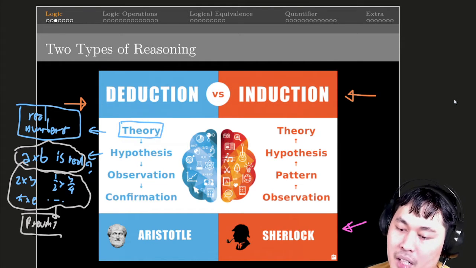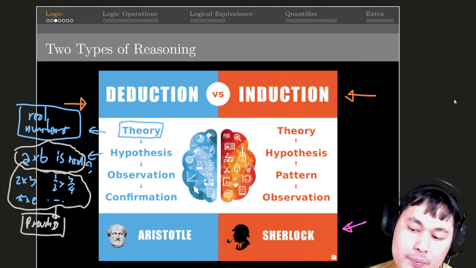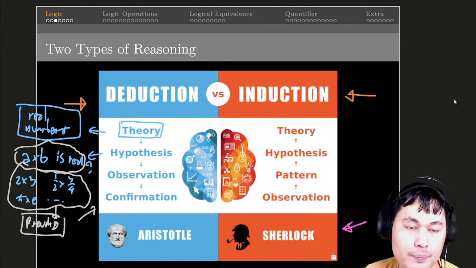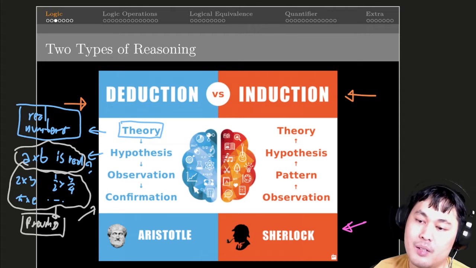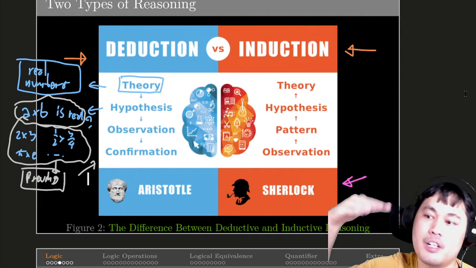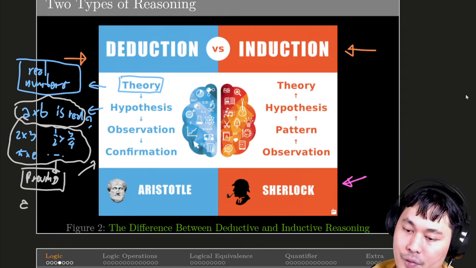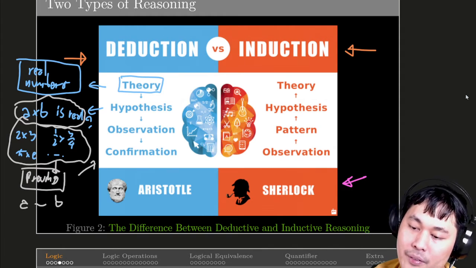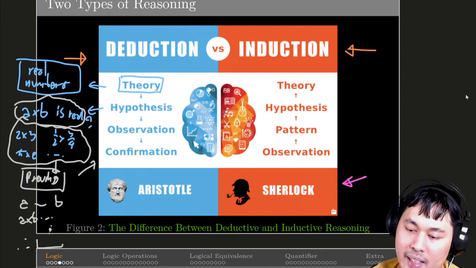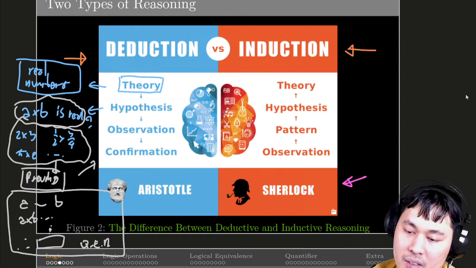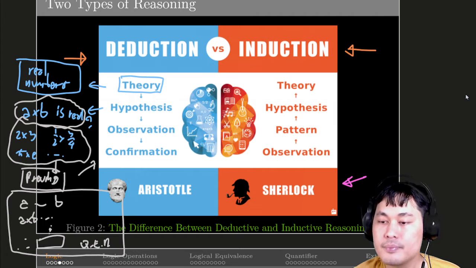And then it should be like some kind of proving a theorem. Once we have some observation, then you have to prove. And I think it's proof. You confirm it by proving, like making a sequence of logical statements. For instance, you define a, b as real numbers, then we define a times b as blah blah blah, and then you can conclude that, and then you write QED. This is what we usually see in a math proof.